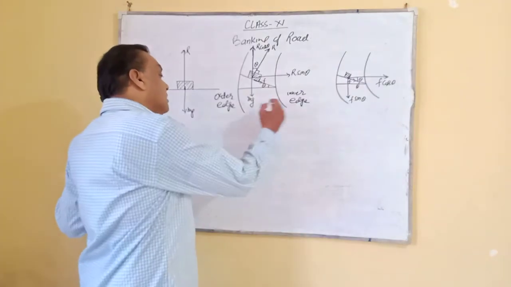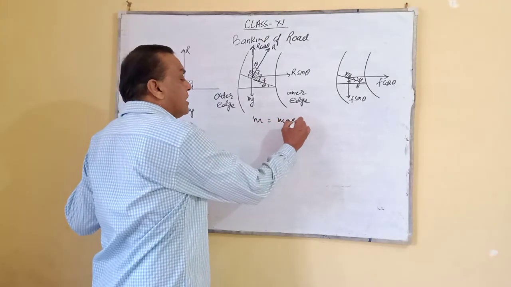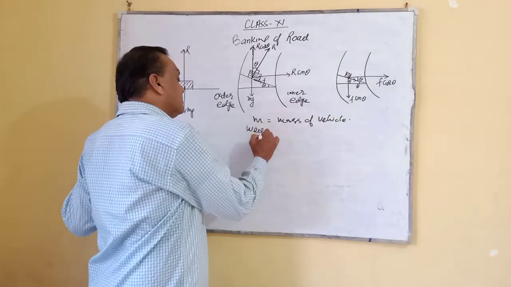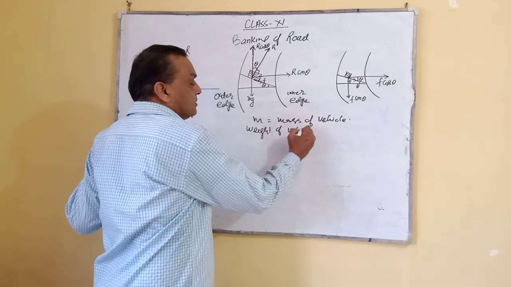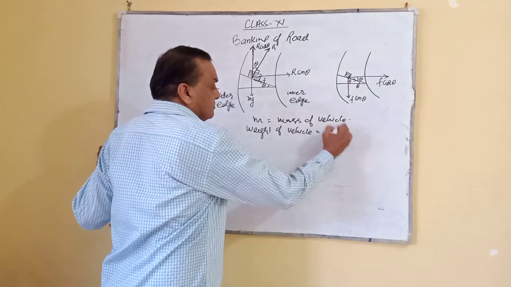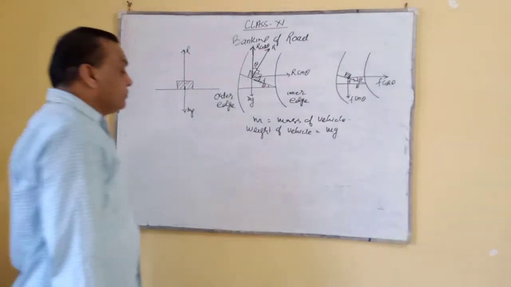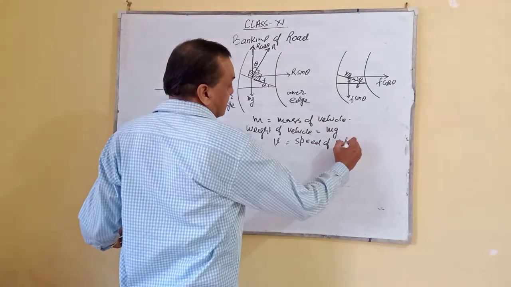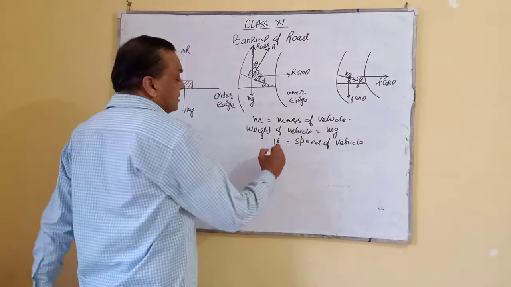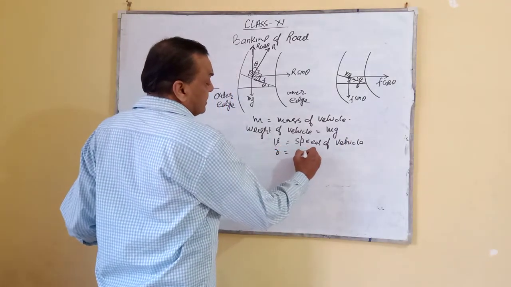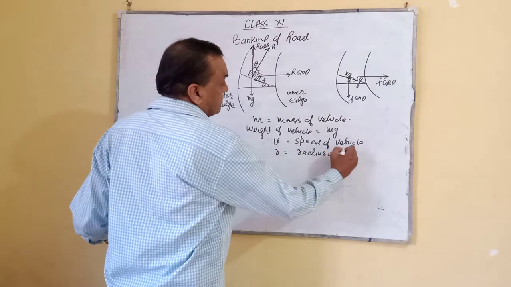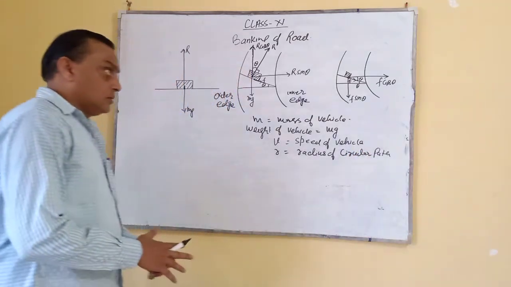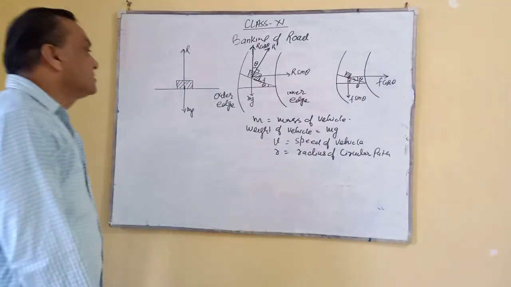Suppose M is the mass of the vehicle, so the weight of the vehicle is mg. V is the speed of the vehicle, and R is the radius of the circular path where the road is banked.